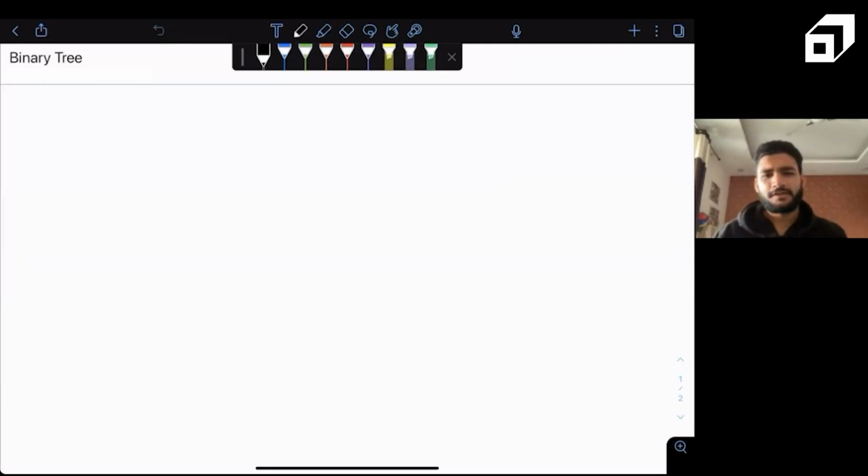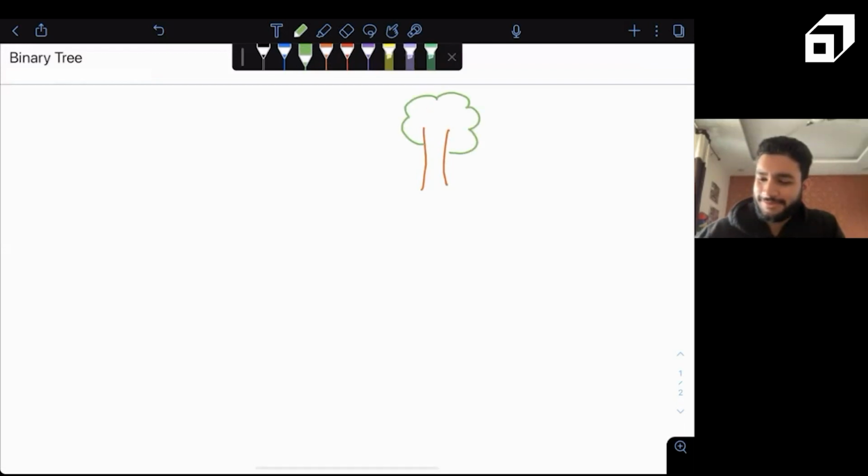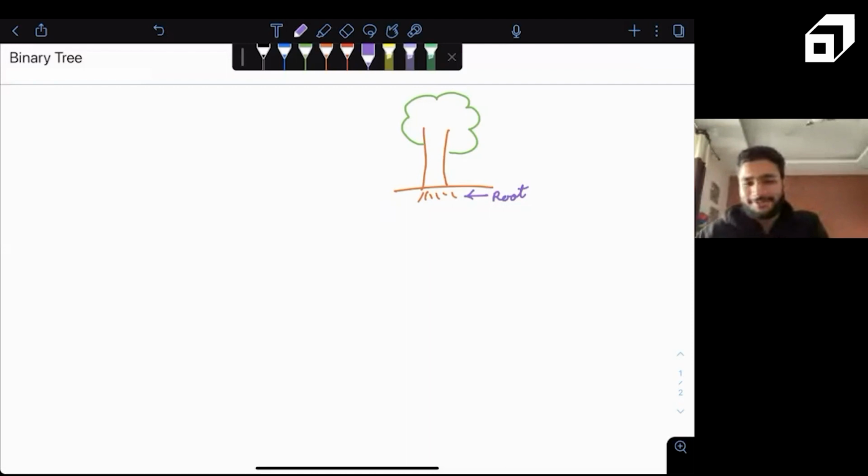All right. Now guys, tell me, if someone asks you, where is the root of the tree? What will be the answer? Where is the root of the tree? Some of you are absolutely right. Some of you are incorrect. Guys, if we draw a tree like we used to do in our school days, how is the tree looking? Isn't this our root? No. It's at the bottom, underground, not at the top.